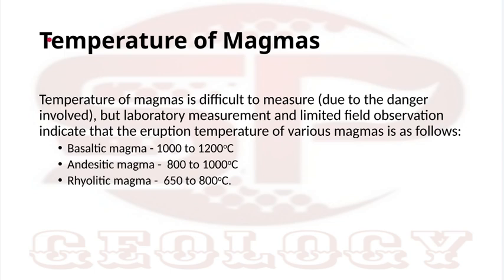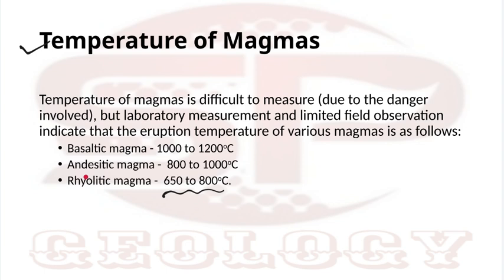Then comes the temperature of magma. We have three types of magma: acidic, basic, and intermediate. Acidic magma is the lowest temperature magma, 650 to 800, and basaltic magma is the highest temperature. Basic magma is around 1000 to 1200, like 1100, and intermediate magma is 800 to 1000.